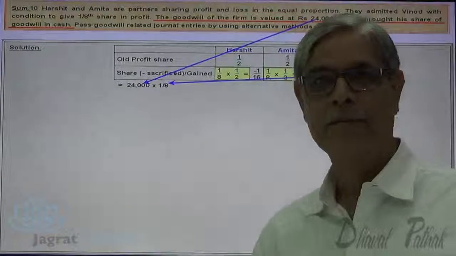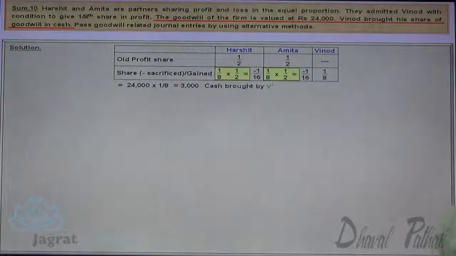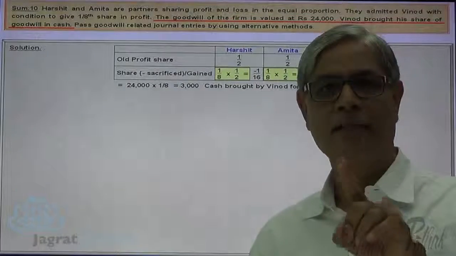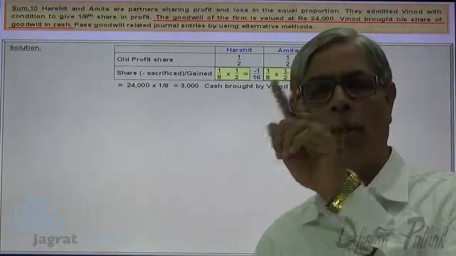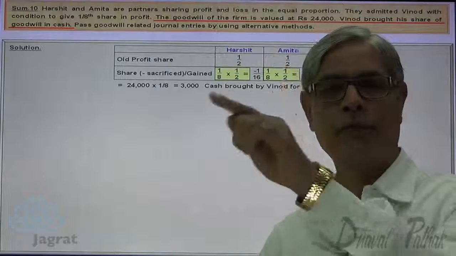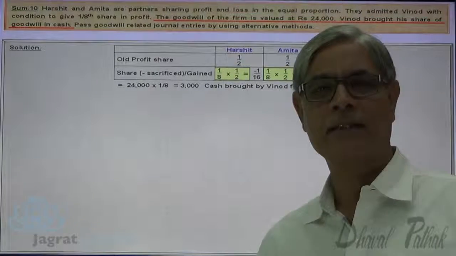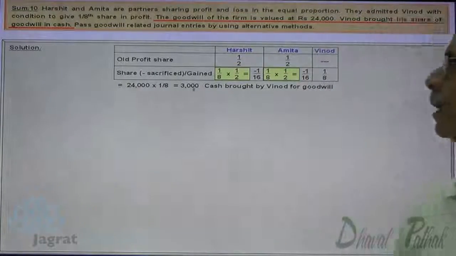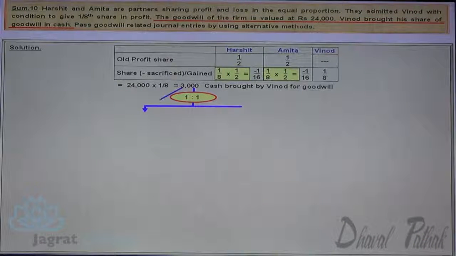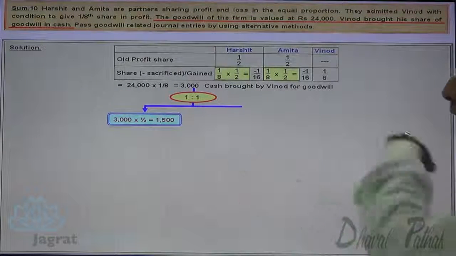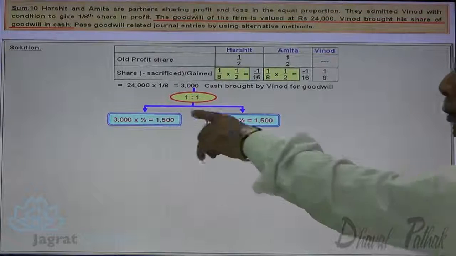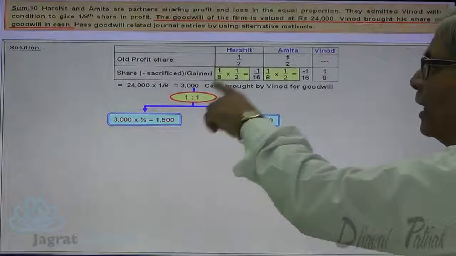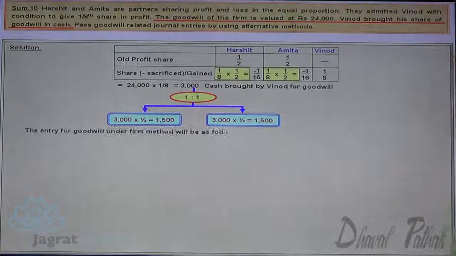Now, 24,000 into 1/8, that is 3,000, is the amount of cash brought by Vinod for goodwill. As he has acquired 1/8 ownership, he has to bring 1/8 of the total value of the asset. So 24,000 into 1/8, 3,000 is the amount brought by Vinod. This will be distributed equally, that is in the sacrificing ratio, between Harshit and Amita. So Harshit will get 1,500, Amita will get 1,500.